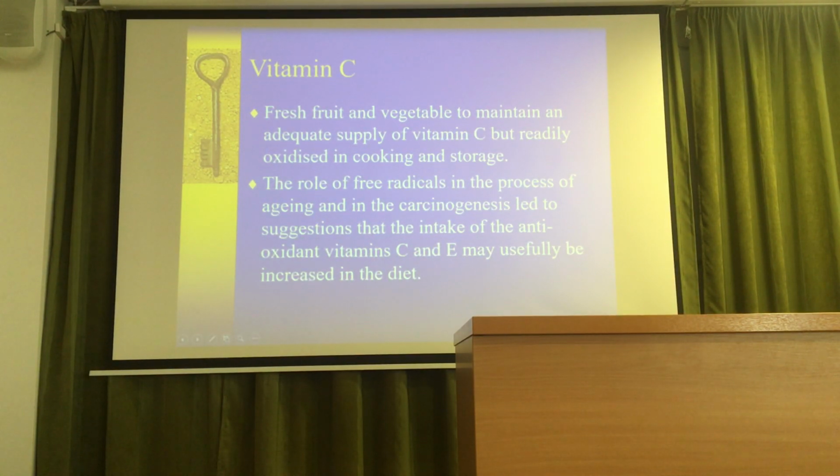Where can we find vitamin C? Basically in fresh fruits and vegetables, especially the citrus fruits, so the lemon, orange, grapefruit and so on, and the paprika. Think about it, there is also a lot of vitamin C in the paprika. Rose hip is another one. It's a special, the wild rose. The wild rose basically has a hip before it has a flower.